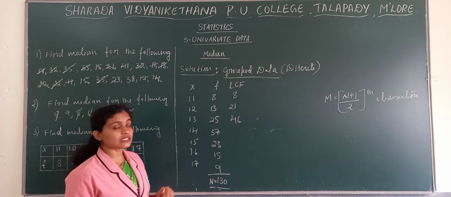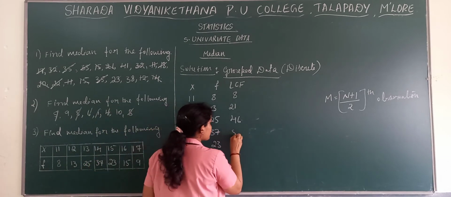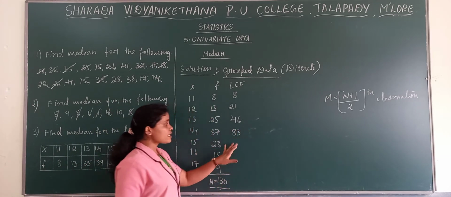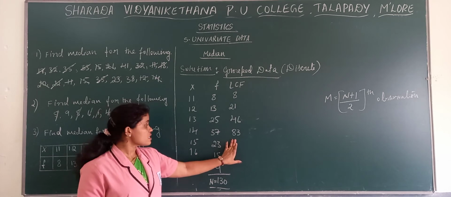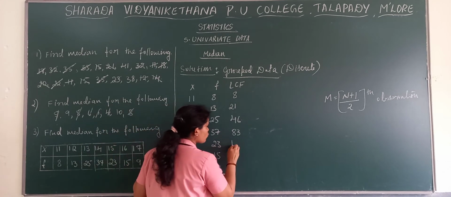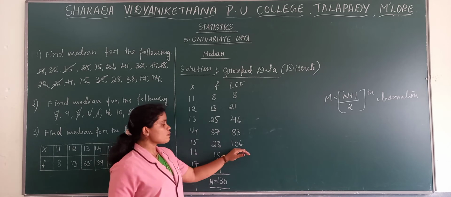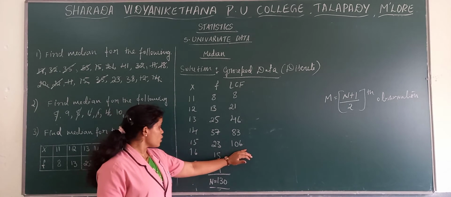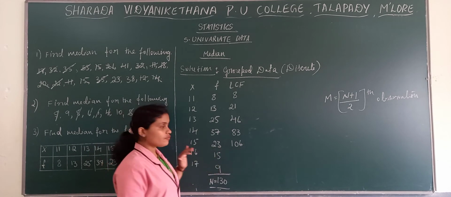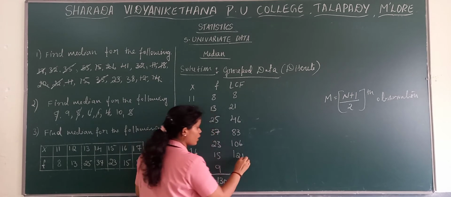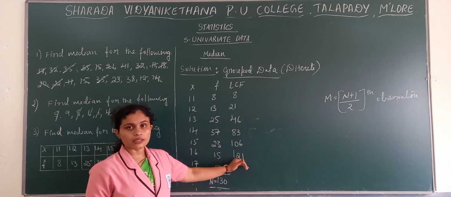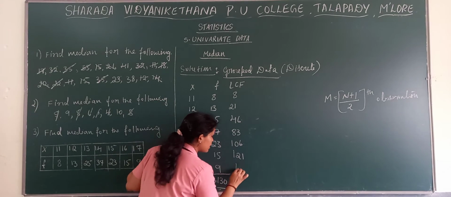Then 46 plus 37, we get 83. Next 83 plus 23, we get 106. Next 106 plus 15, we get 121. And next 121 plus 9, we get 130.